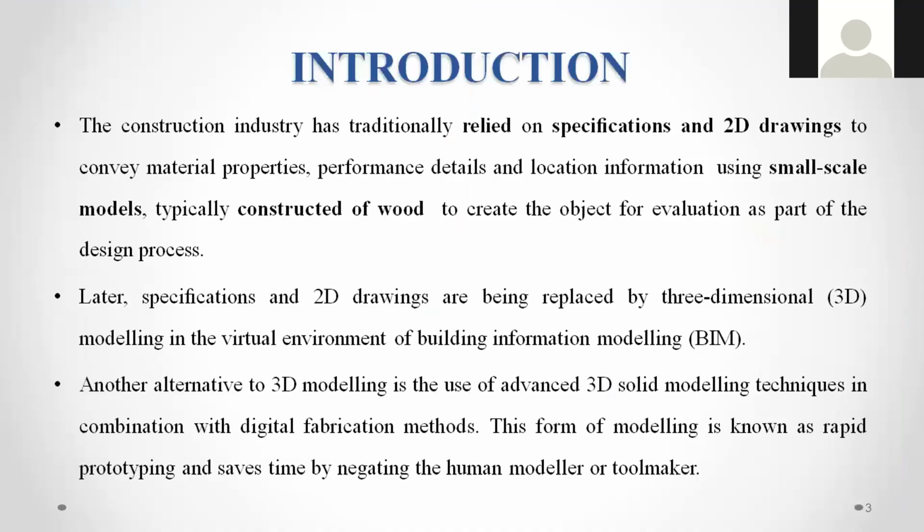Now the construction industry has traditionally relied on specifications and 2D drawings. Correct, right? To start any construction, the person who is executing in the field relies on the specification, the material specification and 2D drawings, to convey the material property, performance details, and location performance, using small scale models typically constructed of wood to create an object for evaluation as a part of the design process.